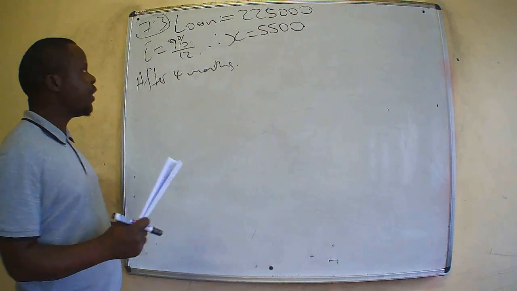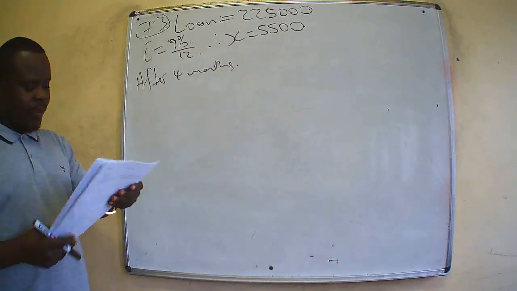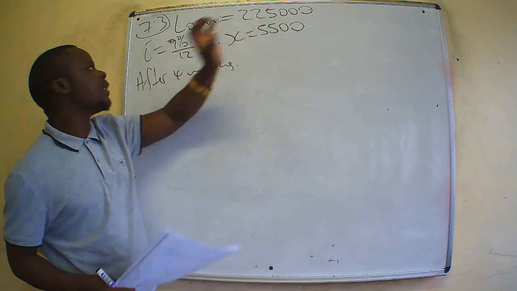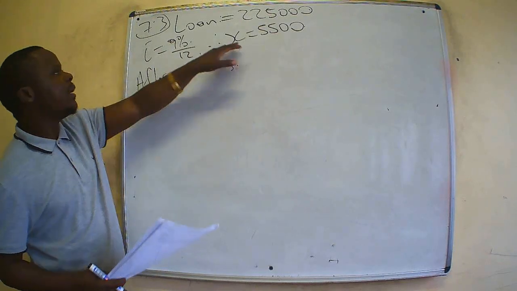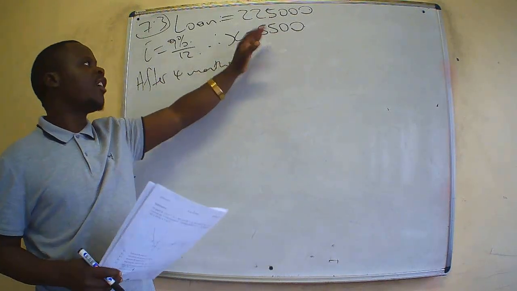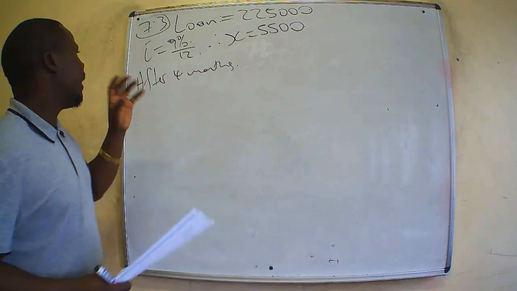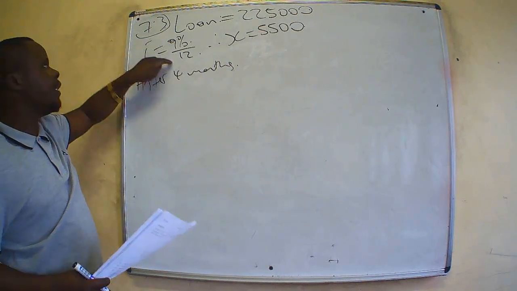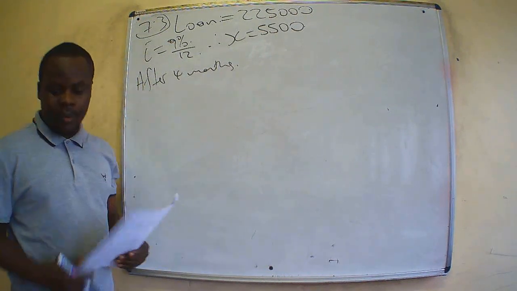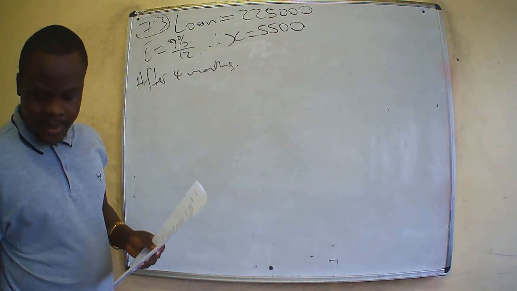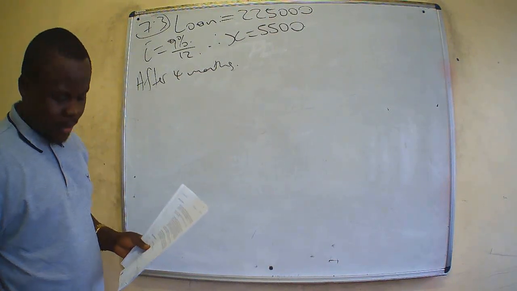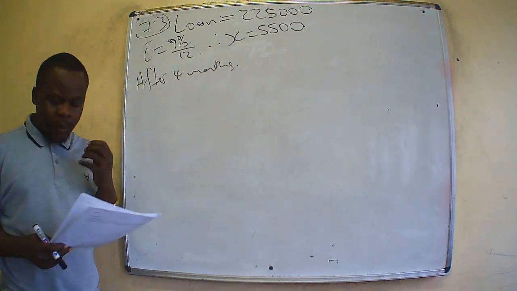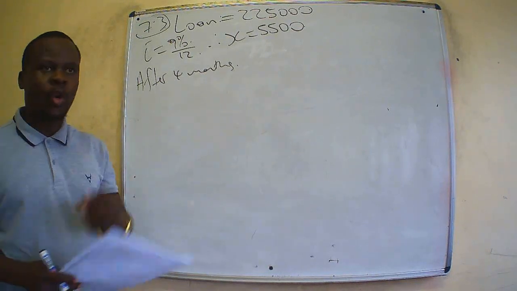So 7.3, the question was about a loan. The name of this girl was Lesbana. Lesbana was granted a loan of 225,000. She was supposed to pay X, which is a monthly repayment of 5.5 every month. The interest charged is 9% compounded monthly, that's why we divided by 12. Given this information, what exactly is the question? The question is, how many payments will Lesbana make to settle the loan?